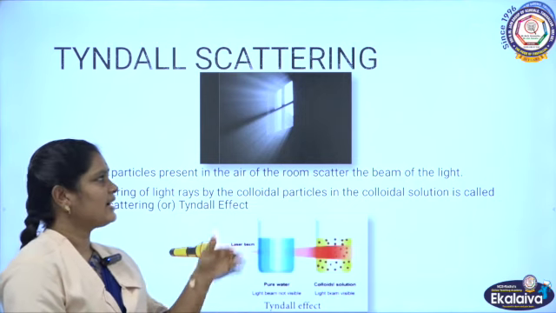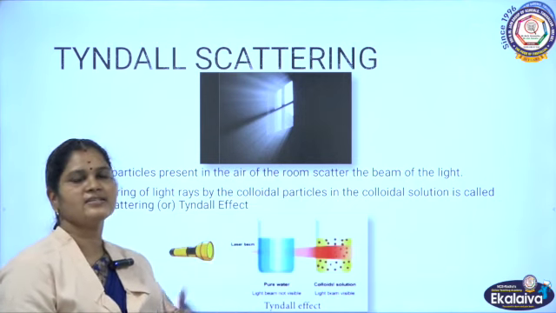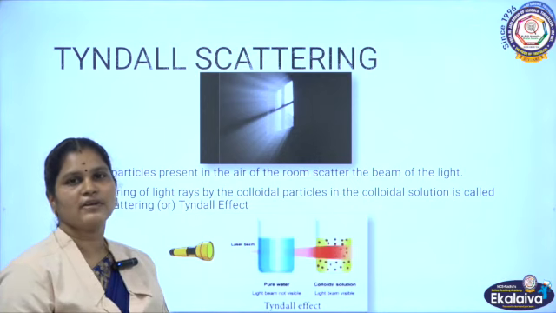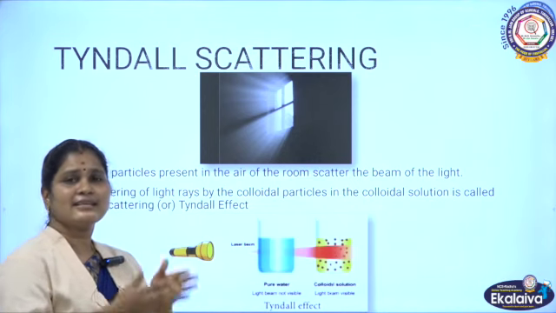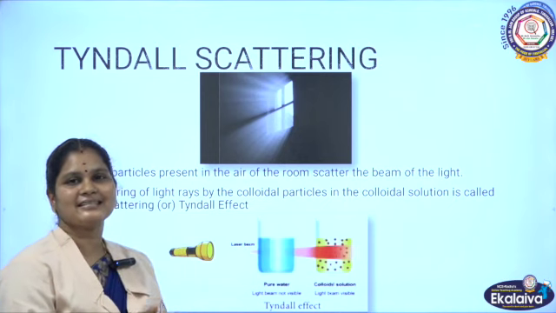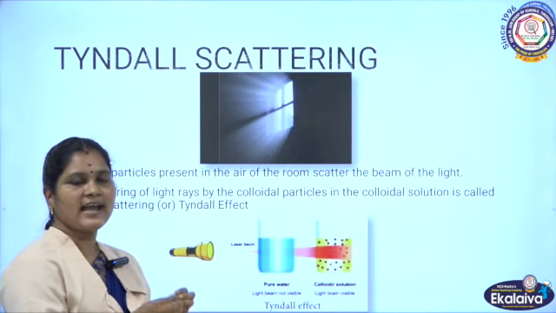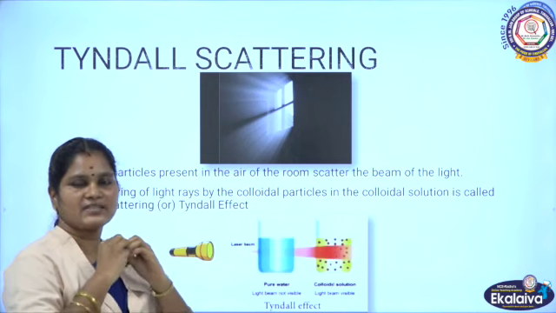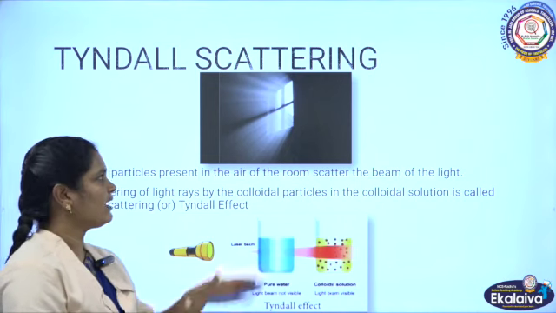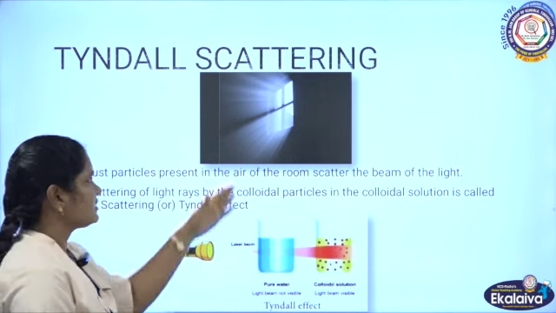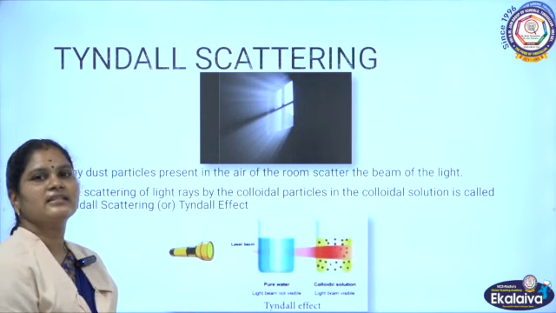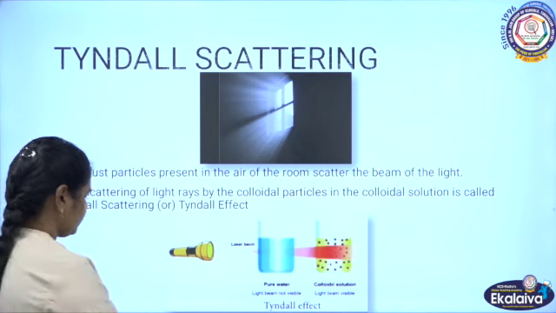Because the dark room contains an enormous number of dusty particles. The dusty particles act as scatterers. They scatter the light, and only then are we able to see the path of the light. This is one example of Tyndall scattering.